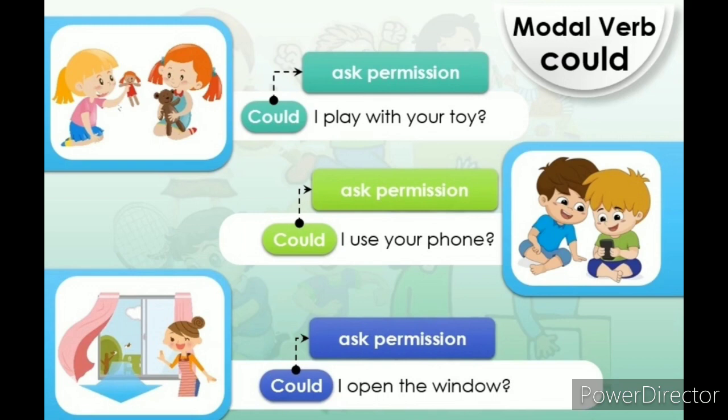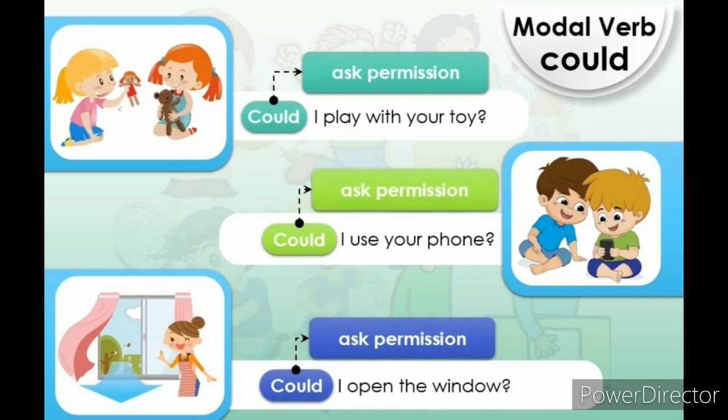Right, children? So these are all about today's class. Today we have learnt about the revised part of main verbs as well as helping verbs, along with today's topic, modal verbs. We have seen two types of modal verbs.